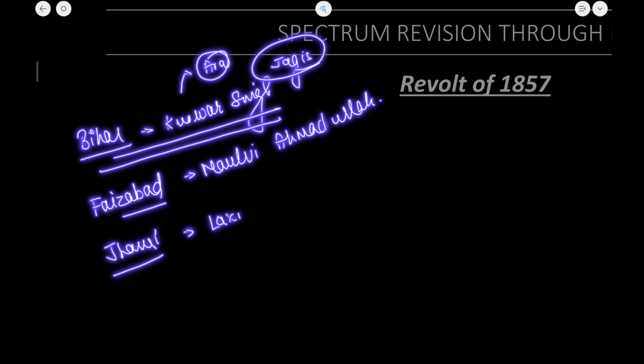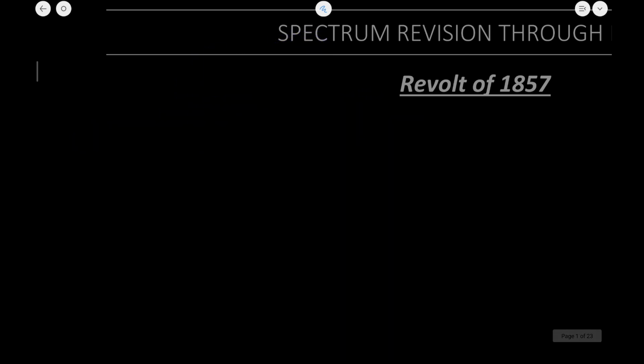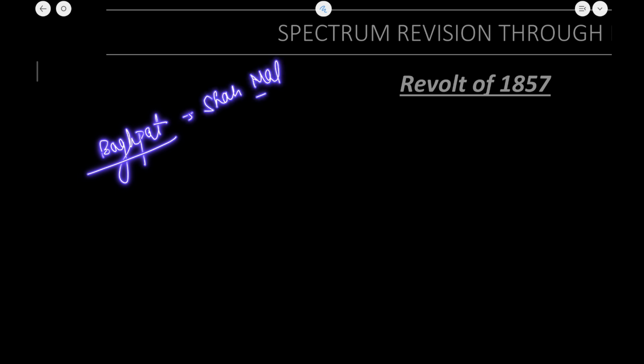Next, in Jhansi, Rani Lakshmi Bai led the revolt, and Sir Hugh Rose was responsible for suppressing it. In Bagpat, Shah Mal was responsible for leading the revolt.